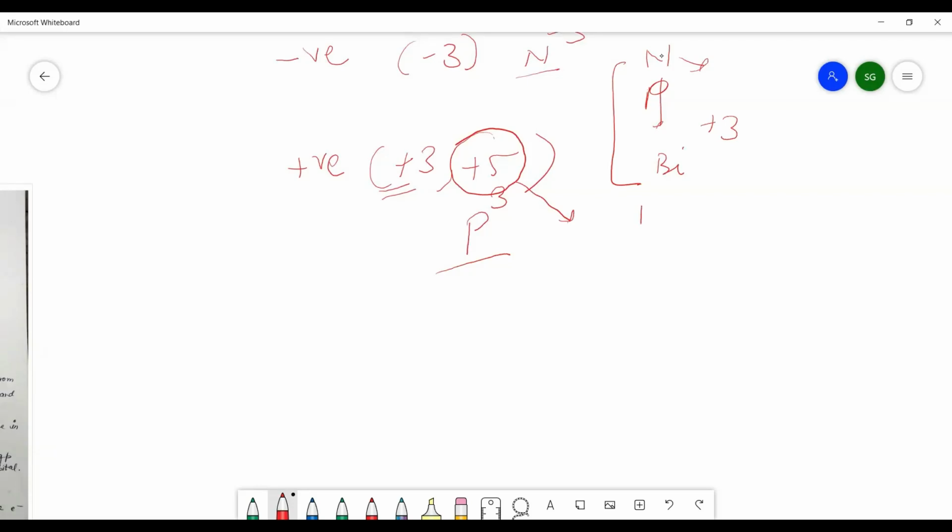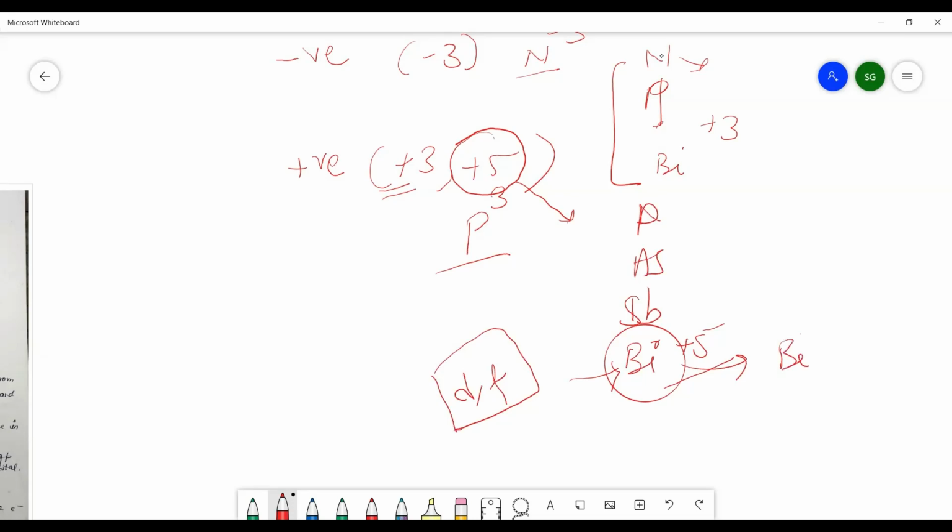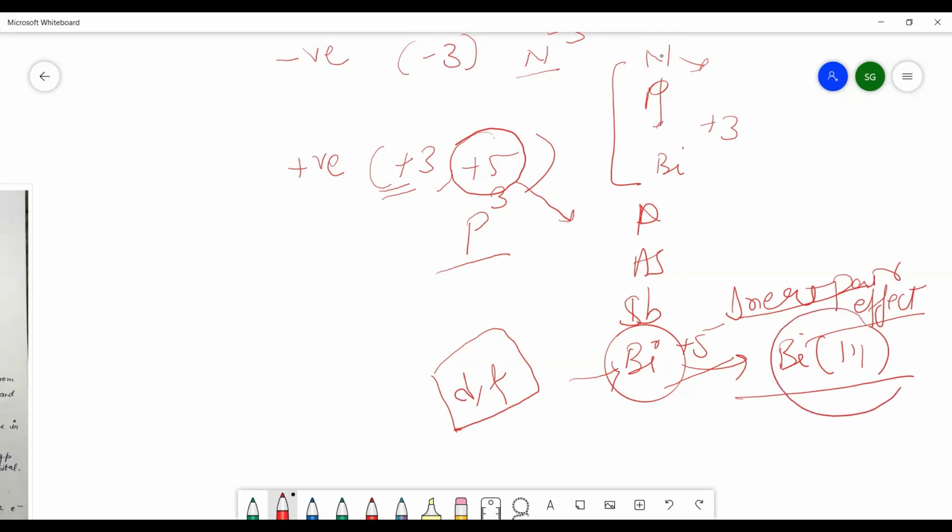Now, as you look at the +5 oxidation state, the compounds are stable from phosphorus, arsenic, and antimony. But the +5 oxidation state is less stable in bismuth because, as we have done the screening effect in the 11th standard, there is poor shielding effect caused by d and f orbitals, which are completely filled. Bismuth +5 will be converted into bismuth +3, and it shows the inert pair effect. So because of the inert pair effect that you have done in the 11th standard, the +3 oxidation state is stable in bismuth.